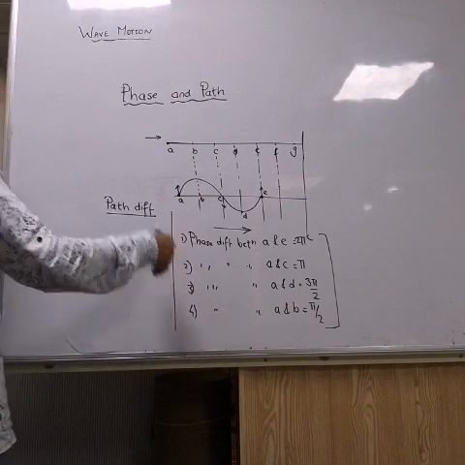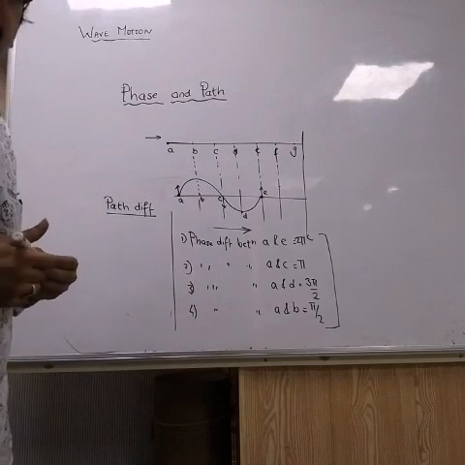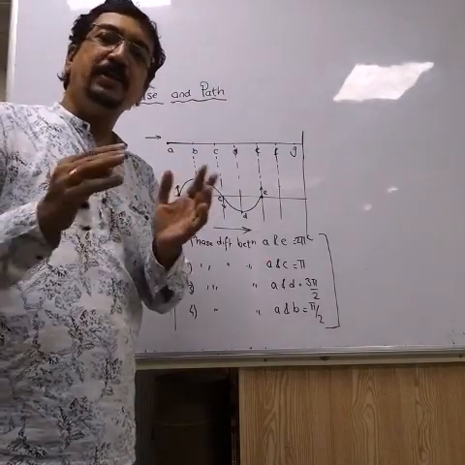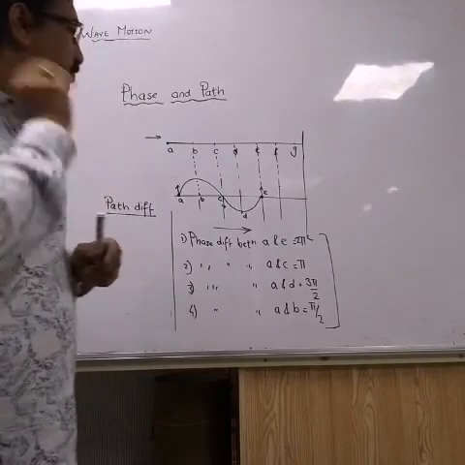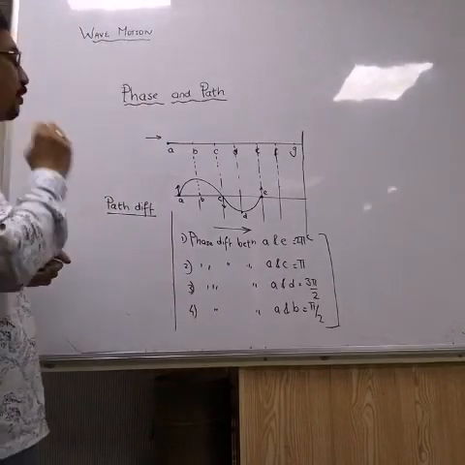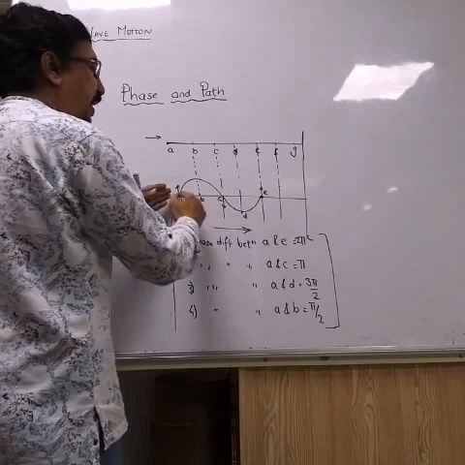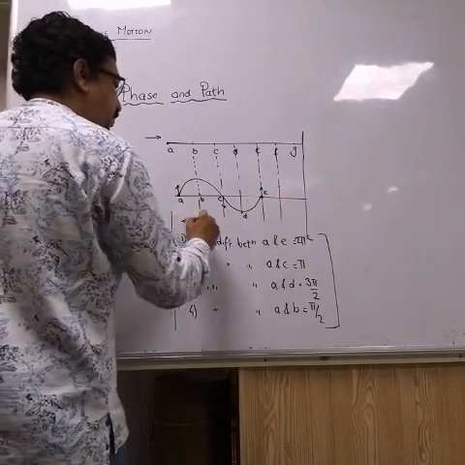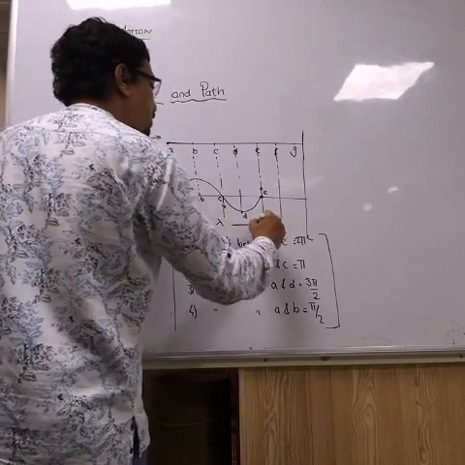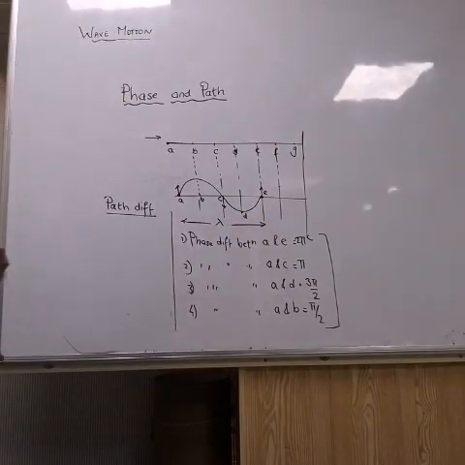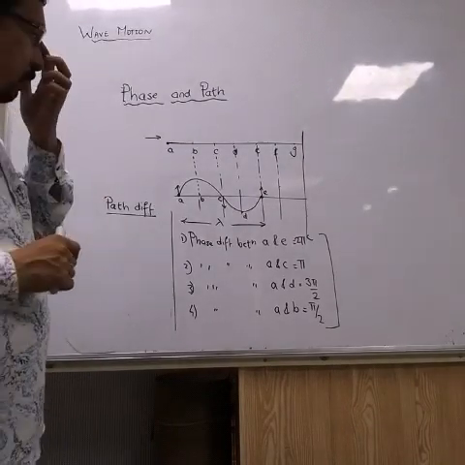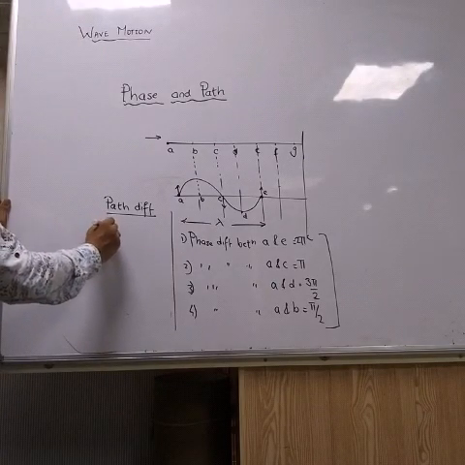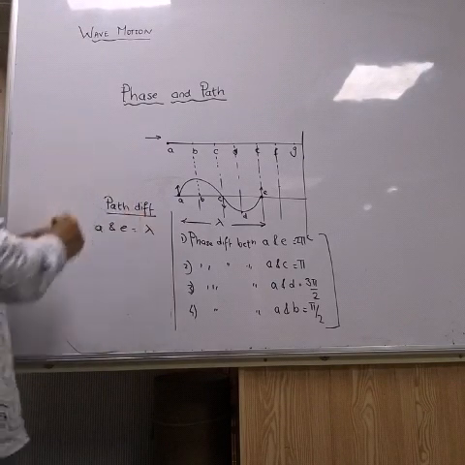This was phase difference. Path difference is much easier to understand. We all know difference in paths is called path difference. Take example here. Now, I had told you earlier that A and E are the particles which are in same state of vibration. So this distance is lambda. Lambda is the wavelength. So the path difference between A and E will be lambda.